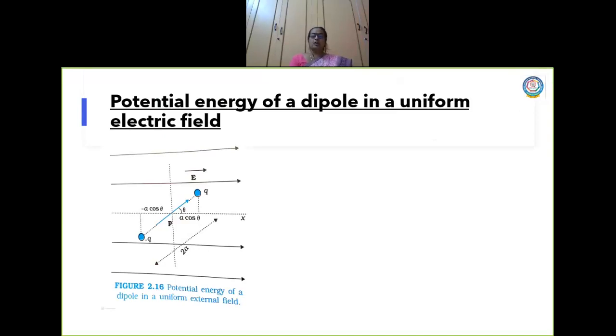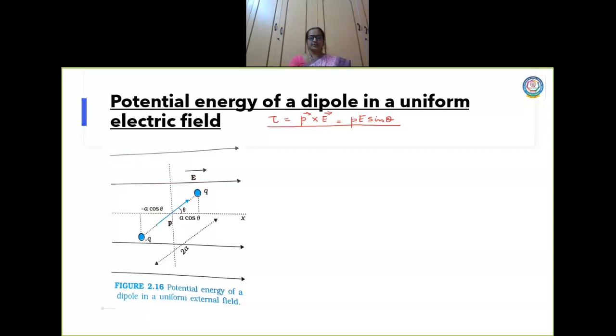The value of tau, or torque, is nothing but the turning effect of a body. It is found to be P cross E, or in magnitude PE sin theta. Now this concept you are already familiar with. In the first chapter we read tau is nothing but the turning effect of a body. The tau that is experienced by the dipole is given as PE sin theta.